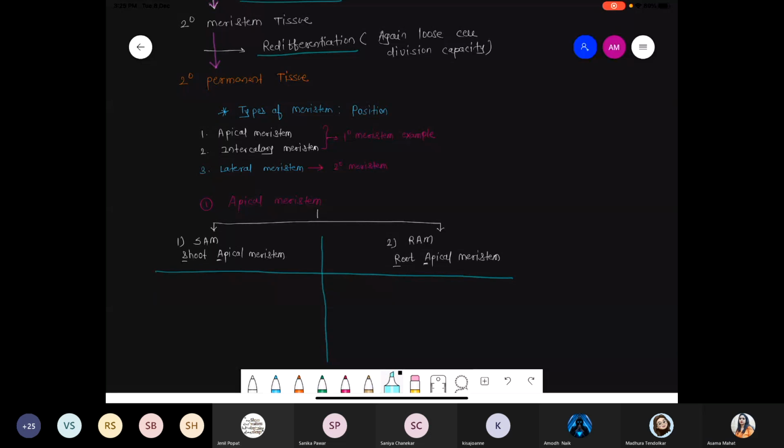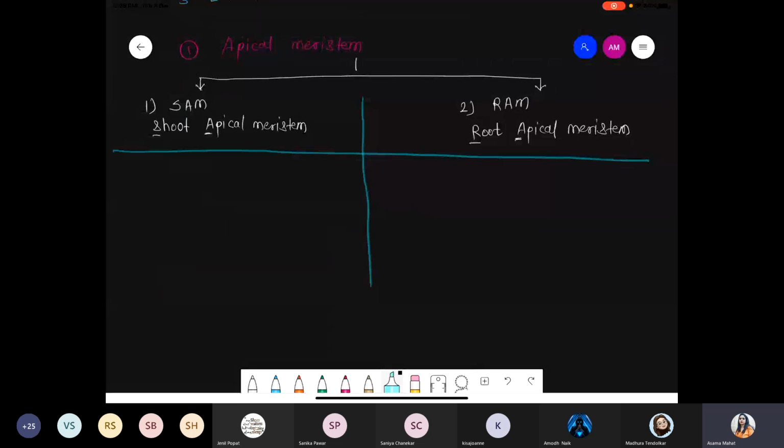Yes, ma'am, done. Okay. So first of all, we are talking about SAM, RAM. Very simple. Whenever we are talking about the SAM, that is shoot apical meristem, first of all we are talking about what is the position. First point, that is position. So basically SAM is present at the terminal. What is the position? That is terminal.